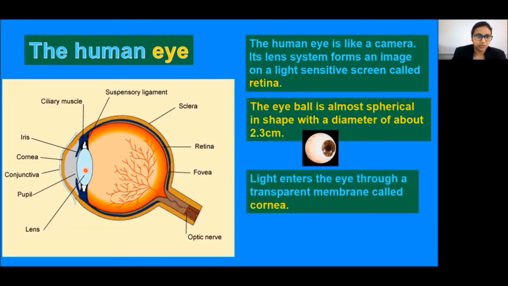Light enters the eye through a transparent membrane called the cornea. Most of the refraction for the light rays entering the eye occurs at the outer surface of the cornea. The crystalline lens merely provides the finer adjustment of focal length required to focus objects at different distances on the retina.